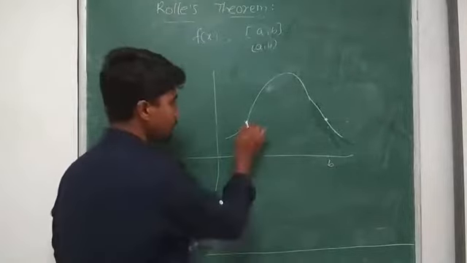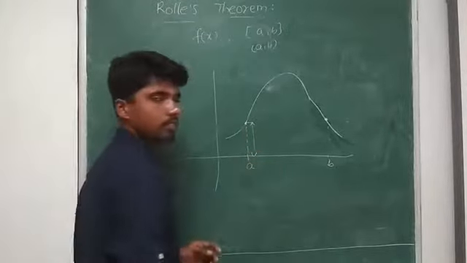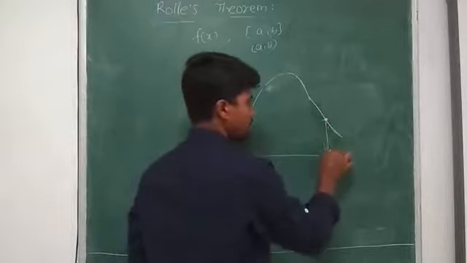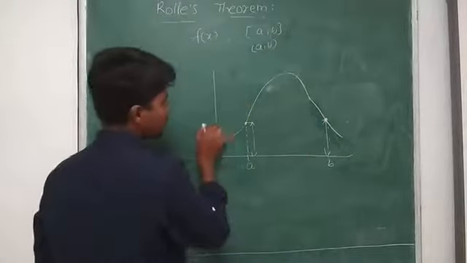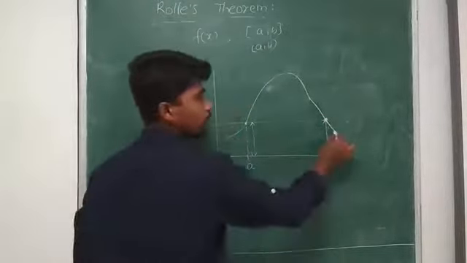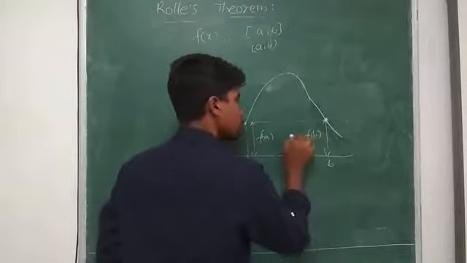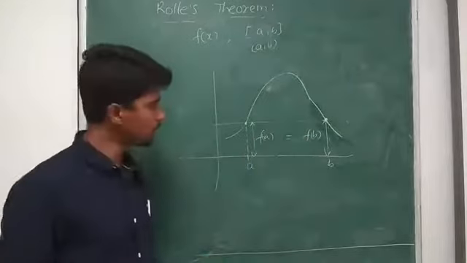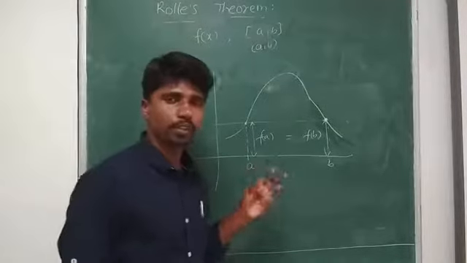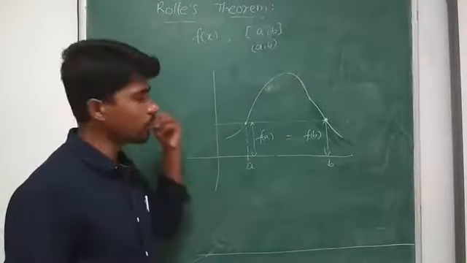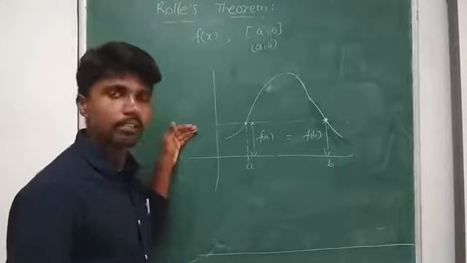What does f of A say? This particular y coordinate and this particular y coordinate. If I join them, we can say these two values are equal. This one is f of A and this one is f of B, both are equal. Right, three conditions satisfied. Now, according to Rolle's theorem, if it satisfies the three conditions, what does it have to satisfy?